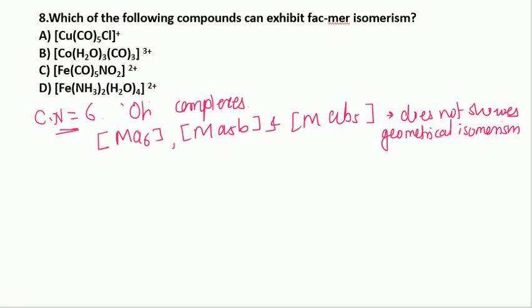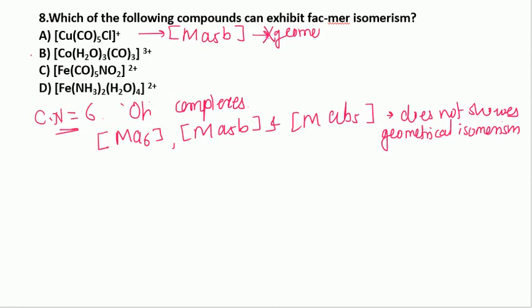The first is of the type Ma5B, so it will not show geometrical isomerism.